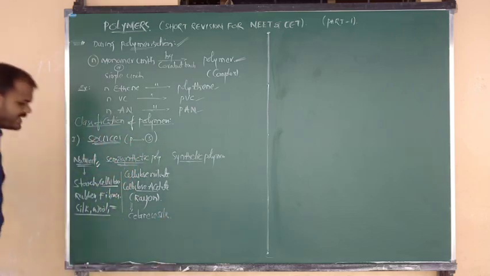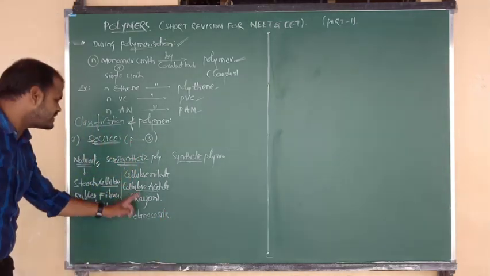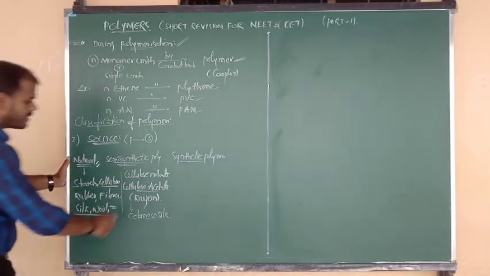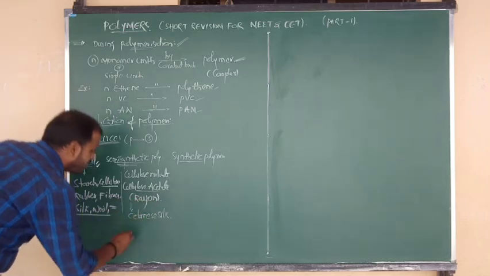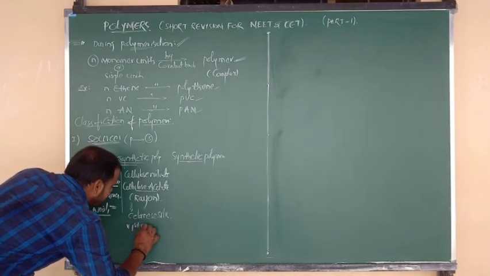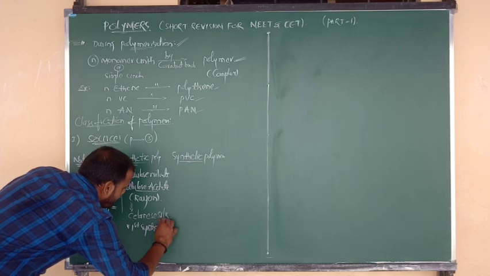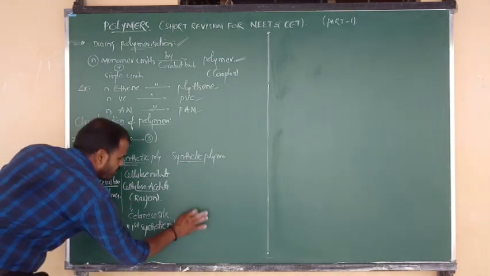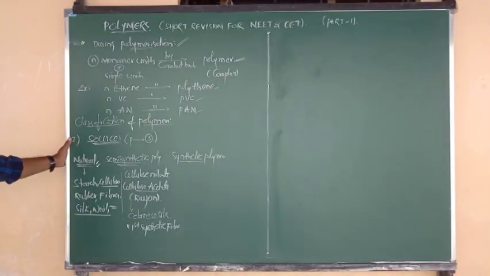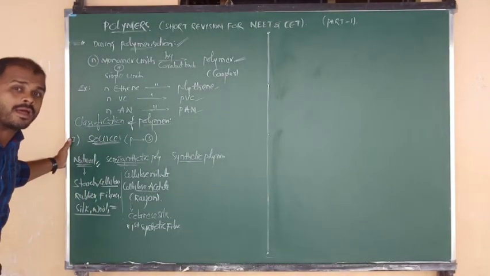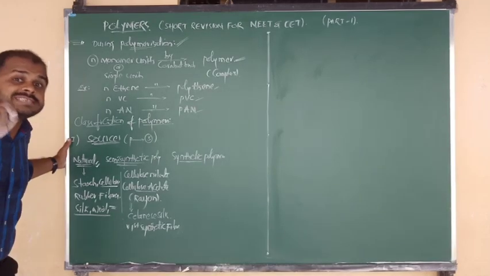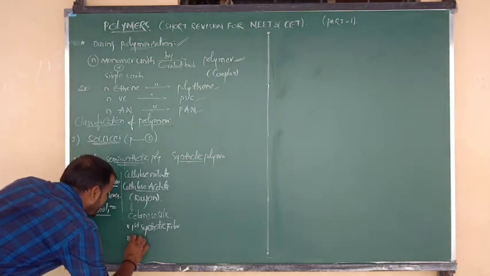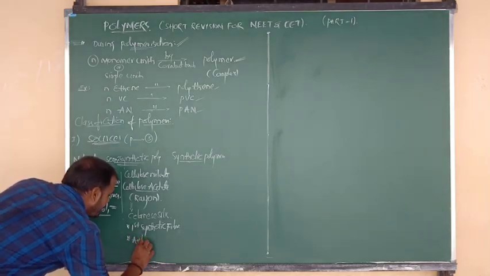Ceylonese silk. What is meant by Ceylonese silk? That is cellulose acetate, and also we can say rayon fiber. Try to remember Ceylonese silk and rayon. This is the first synthetic fiber. So among the following, the first synthetic fiber is, the answer is cellulose acetate. And the question was also repeated once: among the following, artificial silk is, our answer is again the same thing, cellulose acetate. It is known as artificial silk.